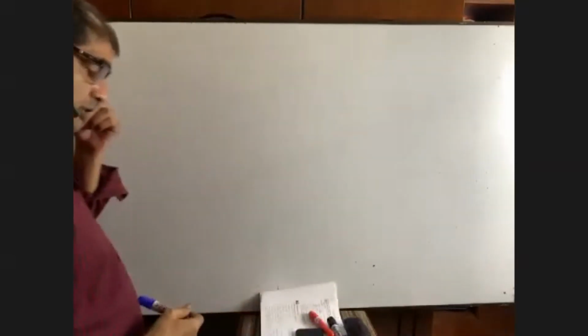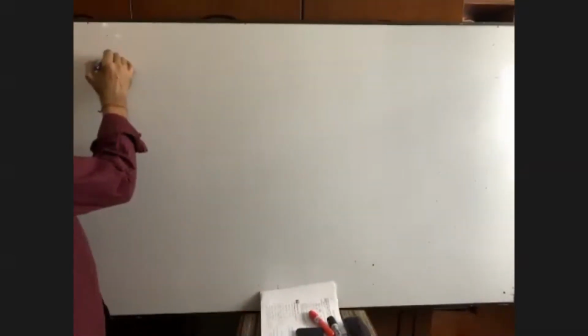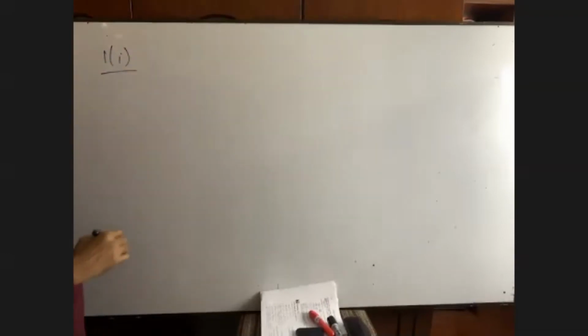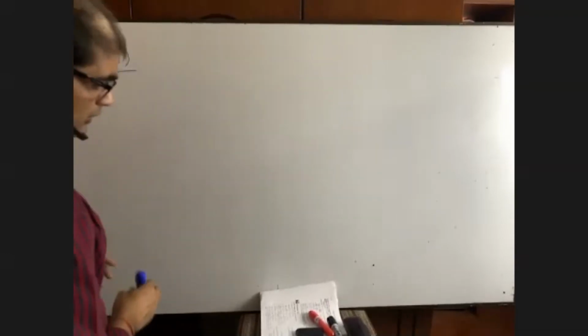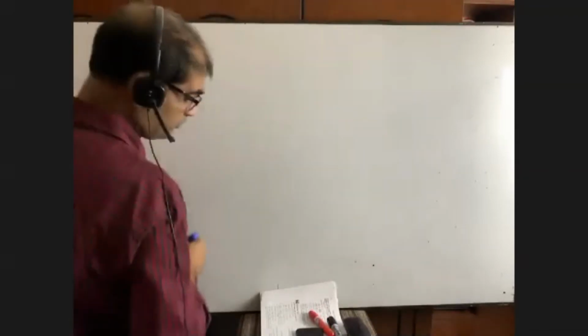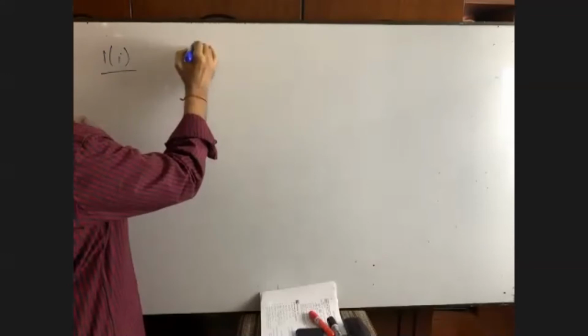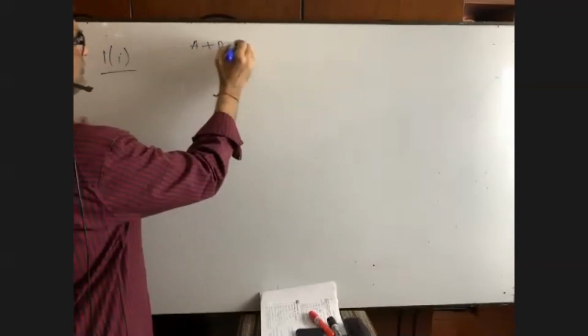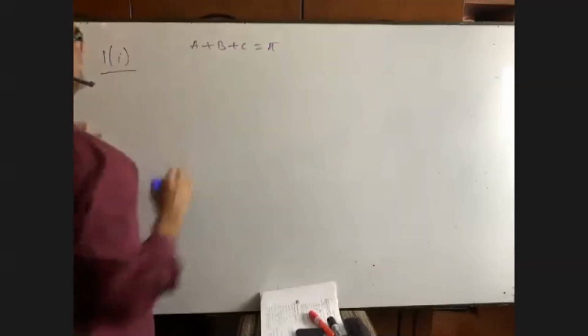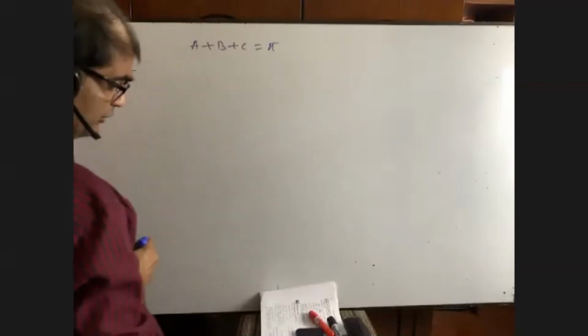I am going to question number 1. Question number 1. Before going to this formula, I am writing what is to prove. Always it is a triangle, and everywhere it is A plus B plus C equals to pi. You have to prove that.